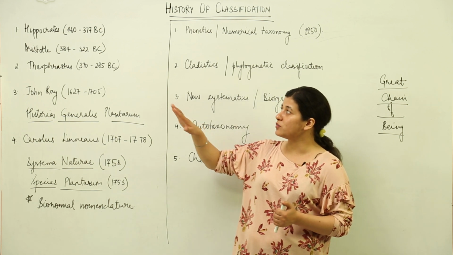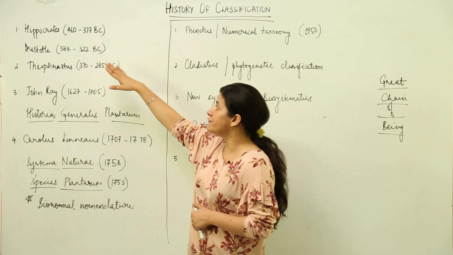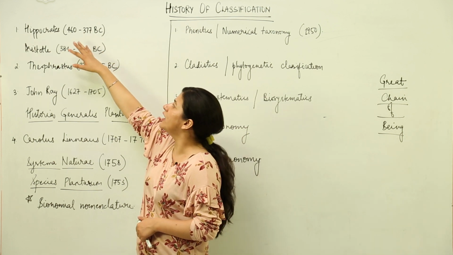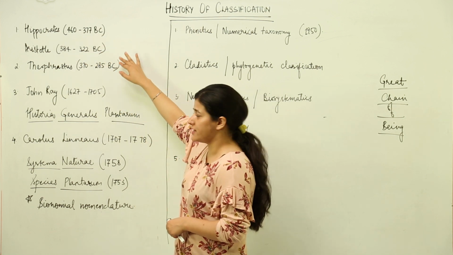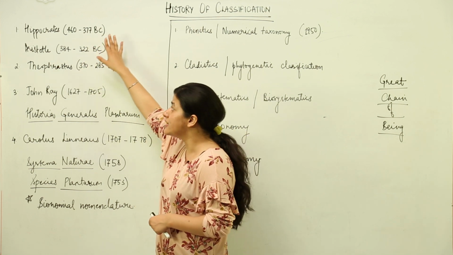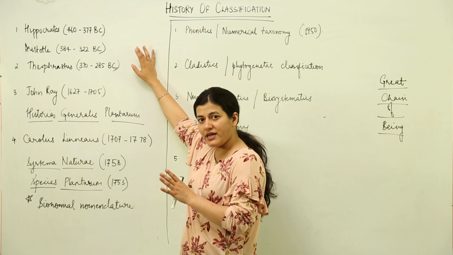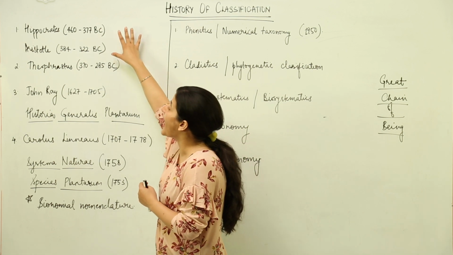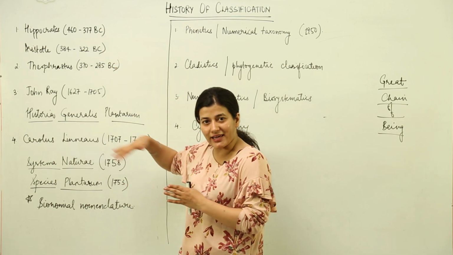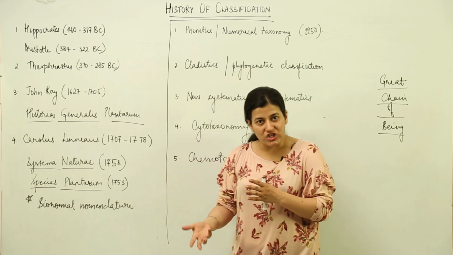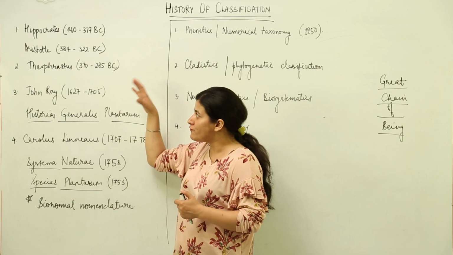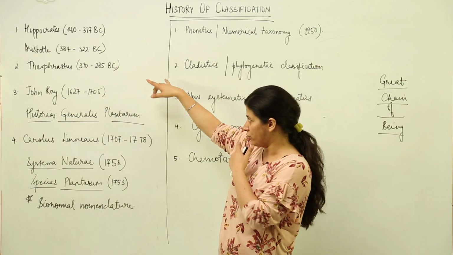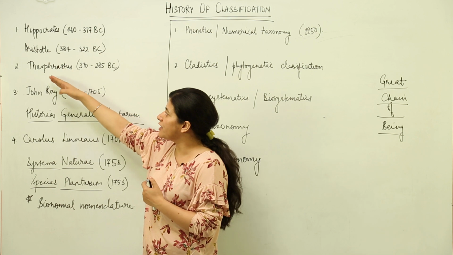So the first one was Hippocrates, around 460 to 400 BC. He and Aristotle, who came after Hippocrates, these two organized, or you can say arranged, the animals into various classes like insects, birds, fishes and whales. So these two arranged the organisms in these classes. Followed by these two came Theophrastus.